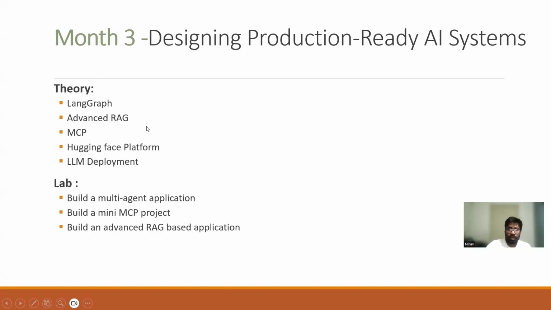Then the RAG we have learned till now is the basic RAG, which is maybe good for learning purposes, but in real life we have different kinds of data, different kinds of chunking strategy we need to use, different kinds of embedding models, and different kinds of retrieval also. So we need to learn all different kinds of things and use them based on our use case. There are different types of RAG: agentic RAG, hybrid RAG, adaptive RAG. There are more than 30 kinds of RAG. So we need to go through not all of it, but at least some of it, and then we'll see what is suitable for your use case.